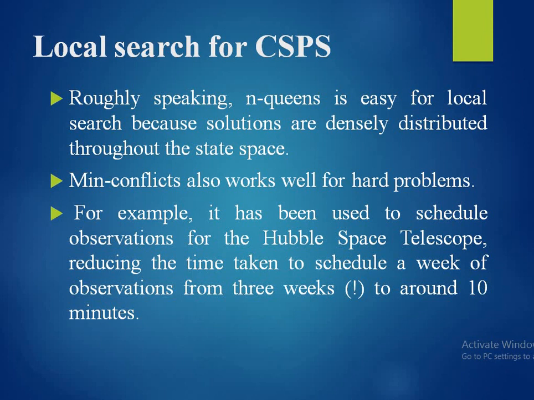Min-conflicts also works well for hard problems. For example, it has been used to schedule observations for the Hubble Space Telescope, reducing the time taken to schedule a week of observations from 3 weeks to around 10 minutes.